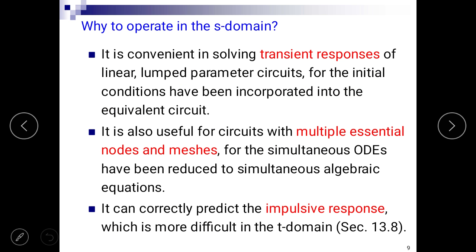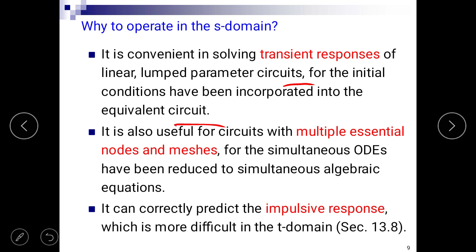Next, what are the applications and purpose of S domain operation. First is it is convenient in solving transient response of linear lumped parameter circuits, for the initial conditions have been incorporated into the equivalent circuit.